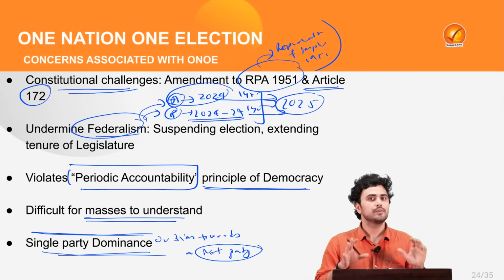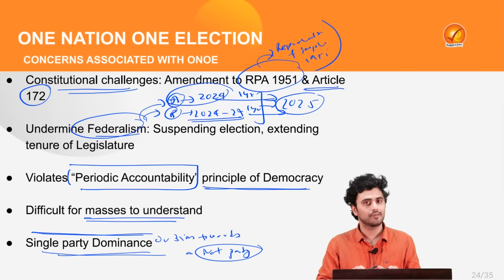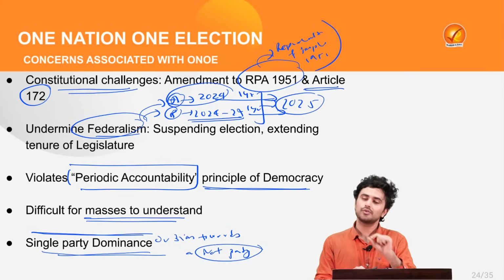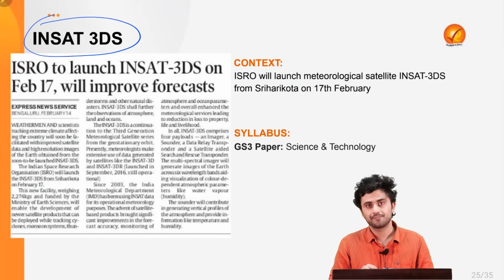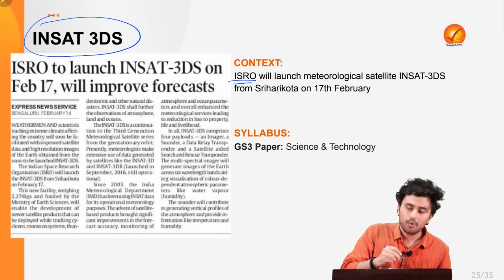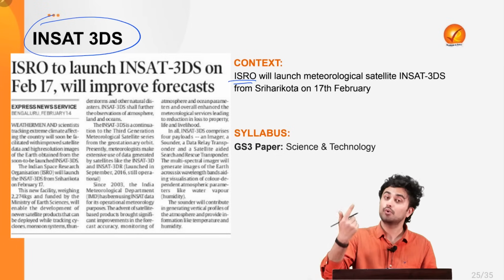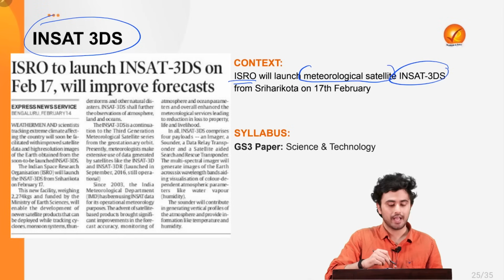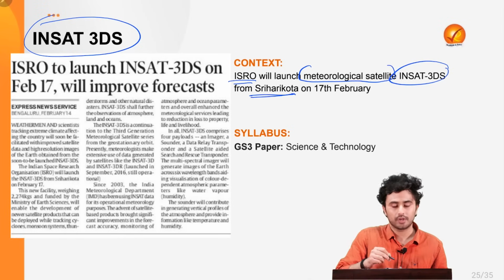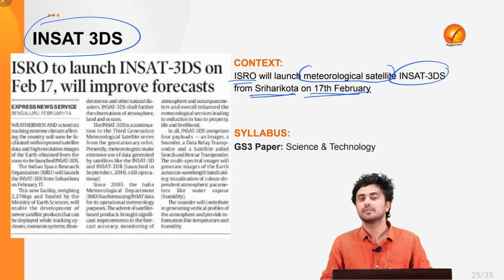With this suggestion, we move forward to the fourth news of the day, which is the launch of a satellite called INSAT 3DS. Recently, ISRO has announced that it is going to launch a meteorological satellite, INSAT 3DS, from Sriharikota on 17th of February.